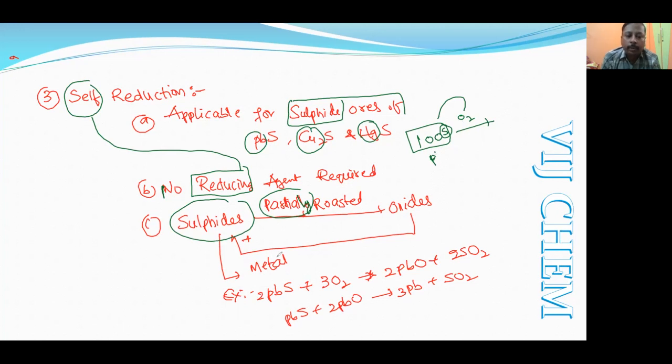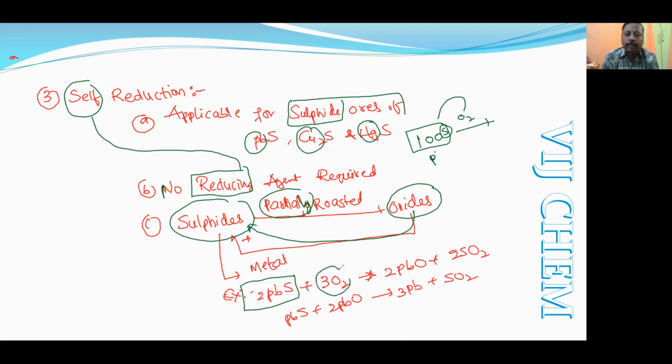Then the oxide ore will react with the unreacted sulfide ore and they will be reduced to the metal. For example, we have so many molecules of lead sulfide.